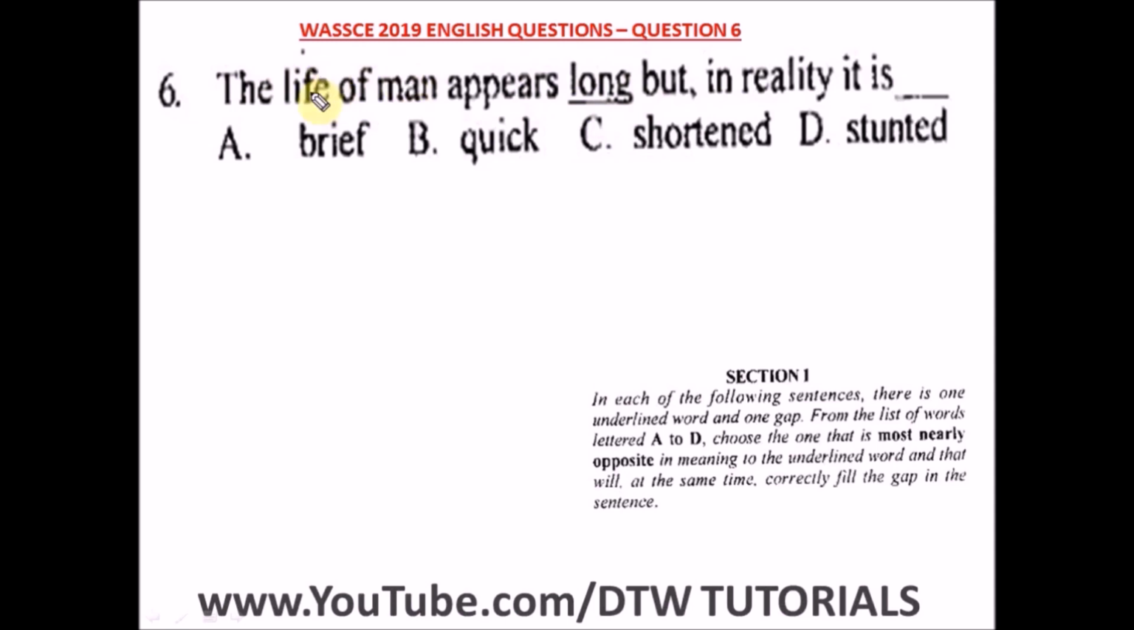Okay, we're talking of someone's life here. D says stunted. And stunted here, what does it mean? Stunted means to hamper growth, like to inhibit growth. For example, when you see a tree that is stunted, its growth has been hampered. That's what it means here.